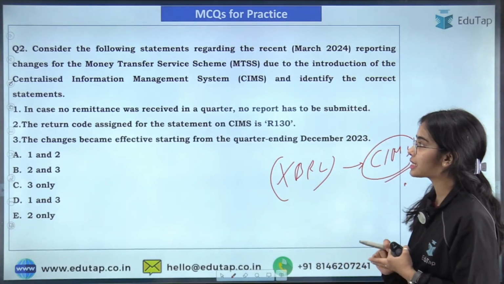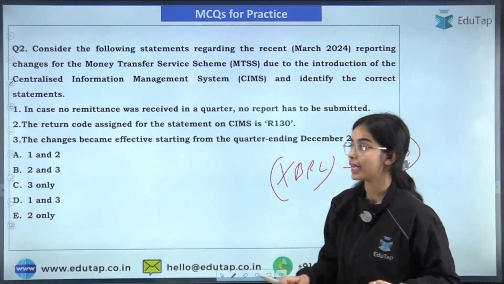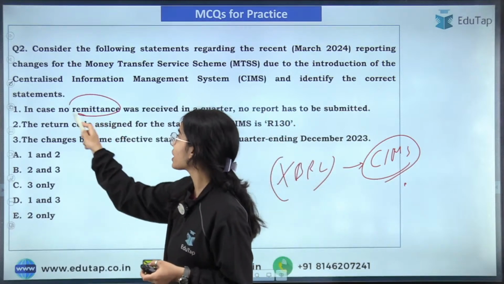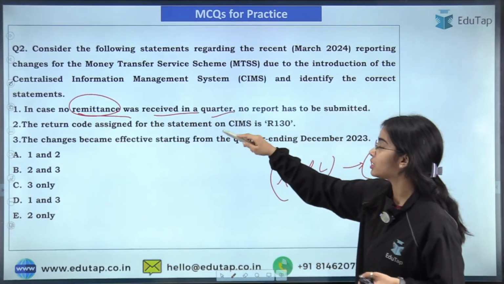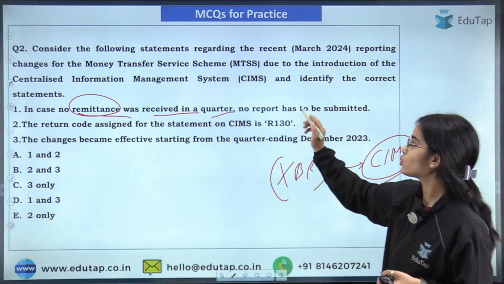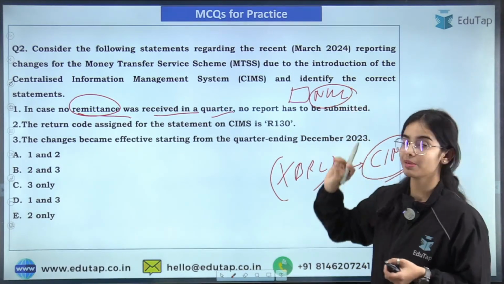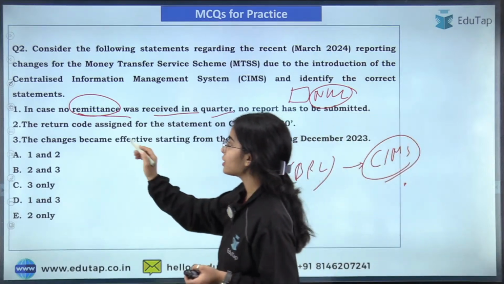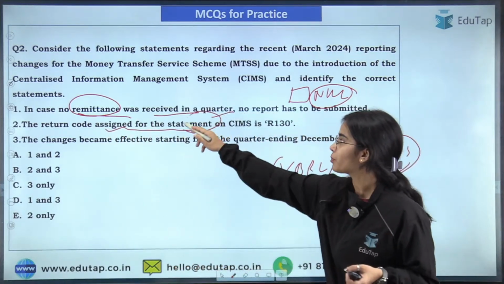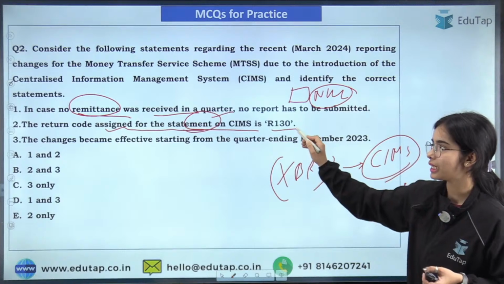So here I am getting the answer E, and that is absolutely correct, that even if there is no remittance that is received in a quarter, the agent has to provide a report, that is the nil report has to be submitted.